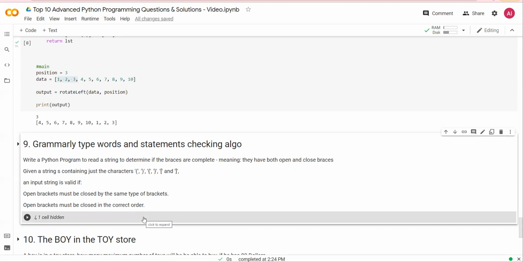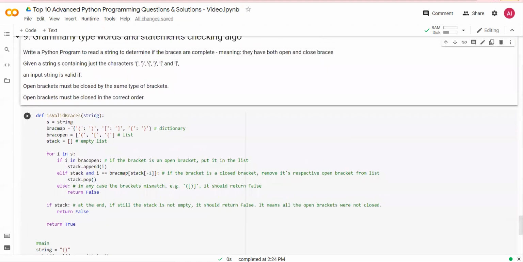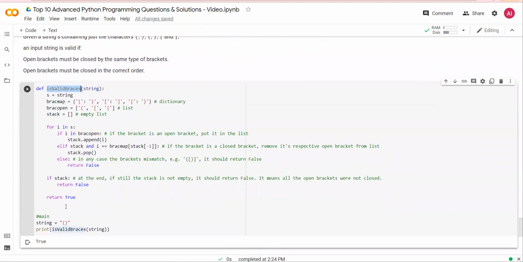All right, let's look at the solution. So I have defined a function is valid braces. The string is this. Now, if I run this, this is valid because it has 2 braces. If I remove this, now it has only 2 types of braces in the open order.